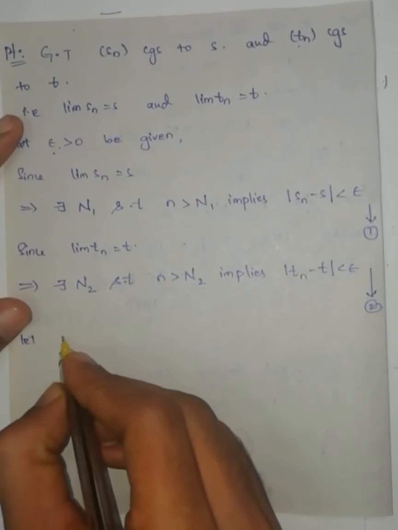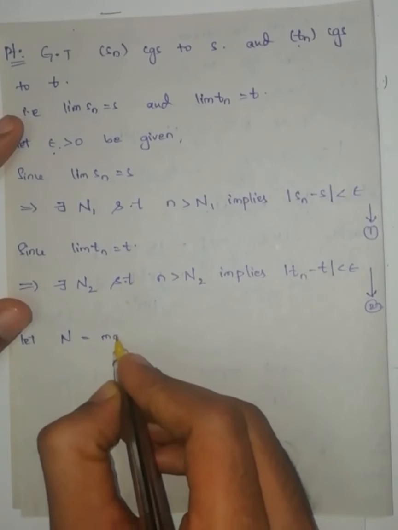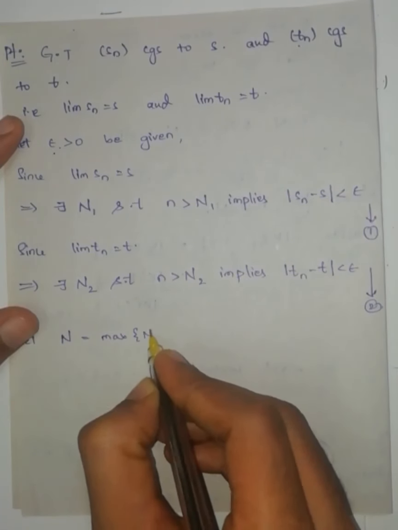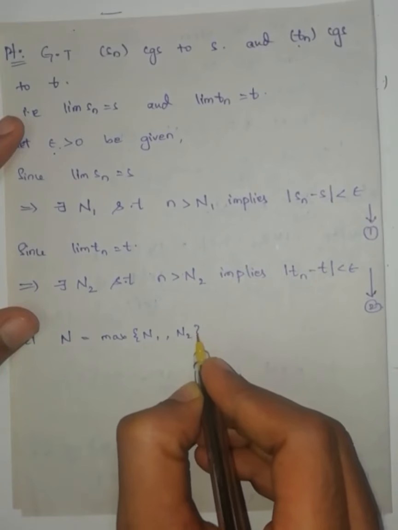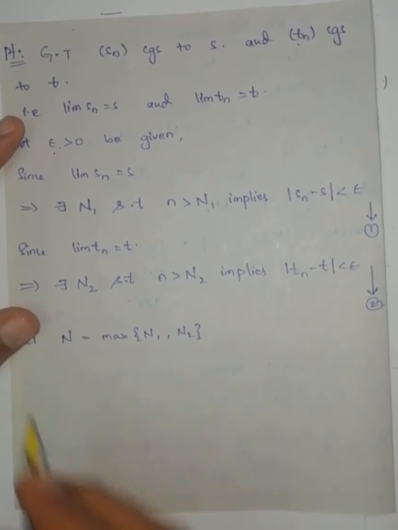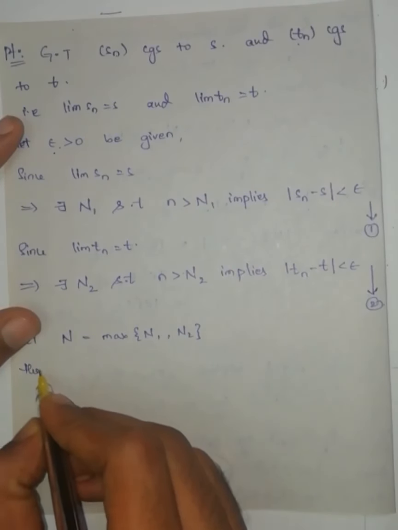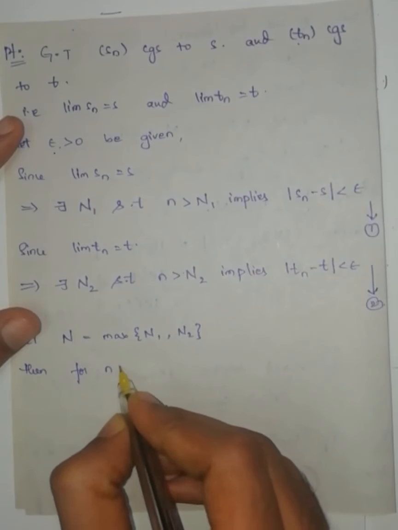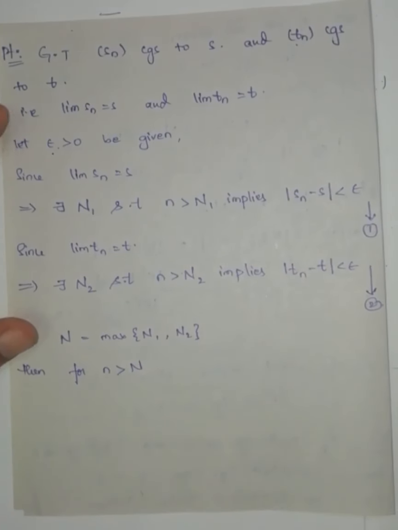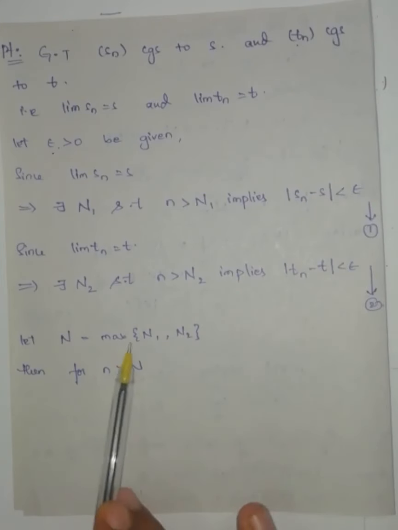Let capital N be the maximum of N1, N2. Then for small n greater than capital N, if I take any small n which is greater than capital N, what is capital N? Capital N is the maximum of these two. If I take any small n greater than the maximum value, then it satisfies both this one and this one,